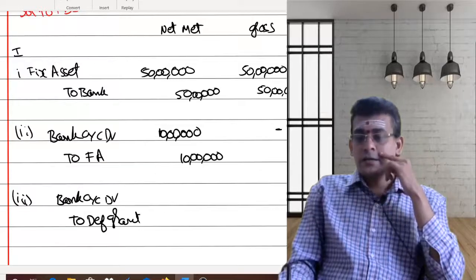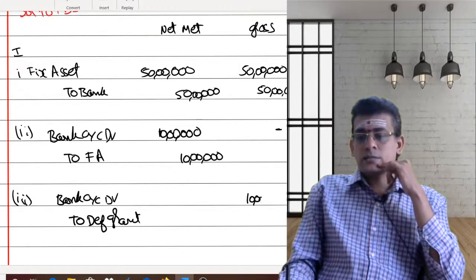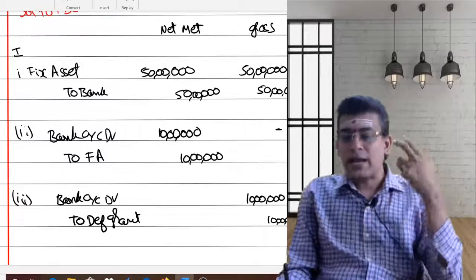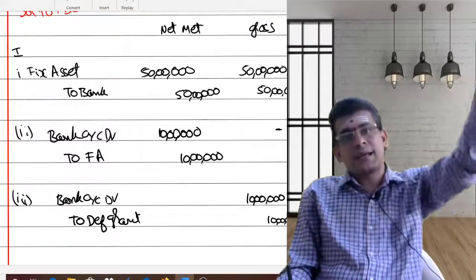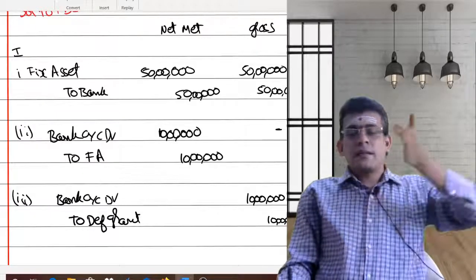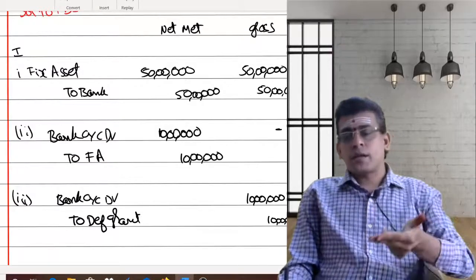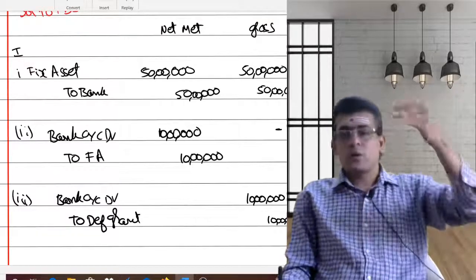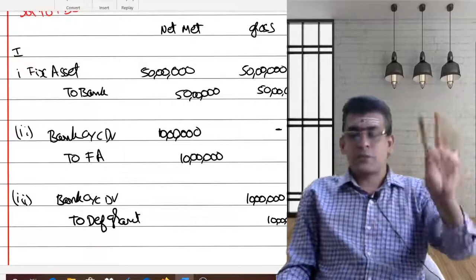So how much are you getting here? Bank account, 10 lakhs you are getting. Deferred grant also, 10 lakhs. So these are the values you are having. You had considered 10 lakhs as a deferred grant. Then what does the standard say under the gross method? In line with your depreciation, whatever value is in the deferred grant account has to be transferred to the profit and loss account in line with your depreciation.